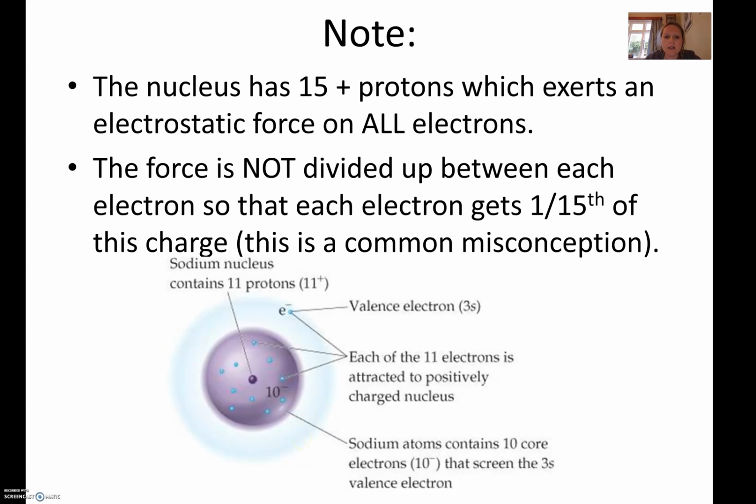Okay, so just a reminder again, I did say this earlier, a big misconception is that it's one proton per one electron, and this is not the case. Because all the protons are concentrated in the nucleus, that nucleus has a centralized positive charge, and it exerts that positive charge on all of the electrons at once. So it's not that each electron gets 1/15 of the nuclear charge, or in this case that should actually be 1/11 because there's 11 protons in the picture.